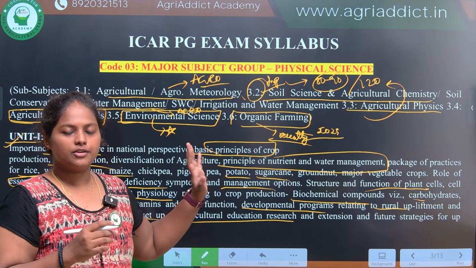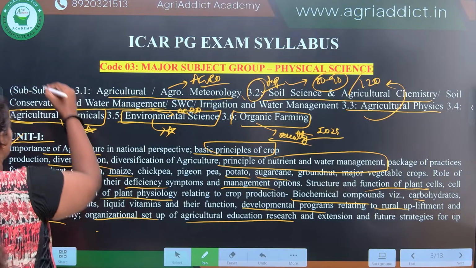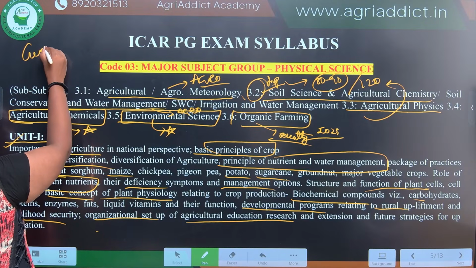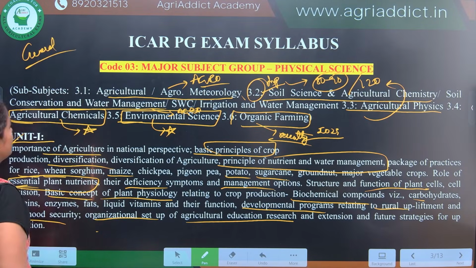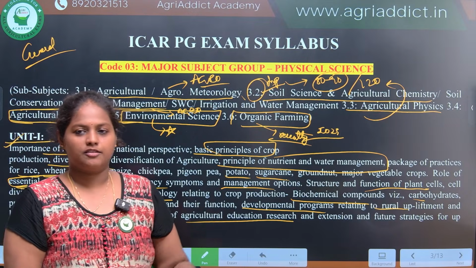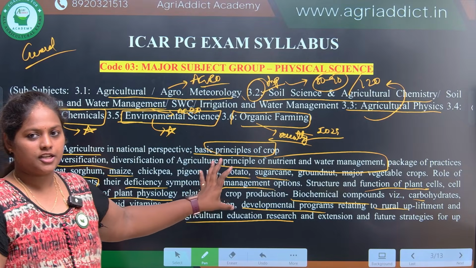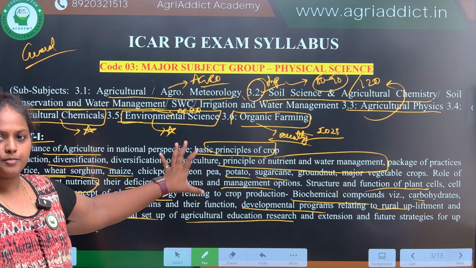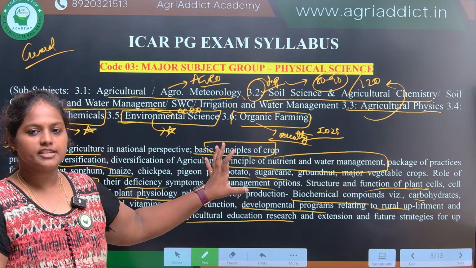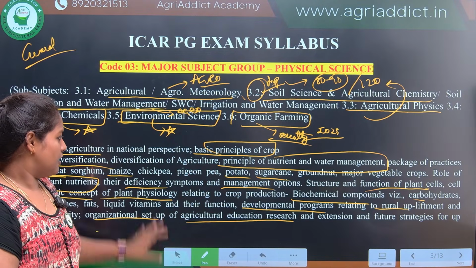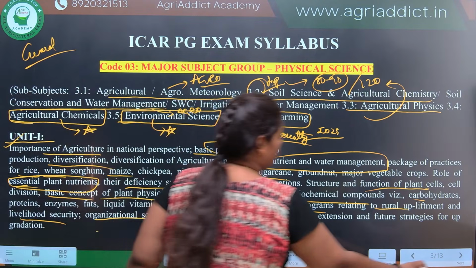So basically unit 1 is all about your general agriculture. Almost all subjects are covered except the plant protection part, that is pathology, entomology, etc. So all the aspects related to general agriculture you can expect from this particular unit in the ICAR JRF Physical Science exam. Then now we will see the second unit, unit 2.